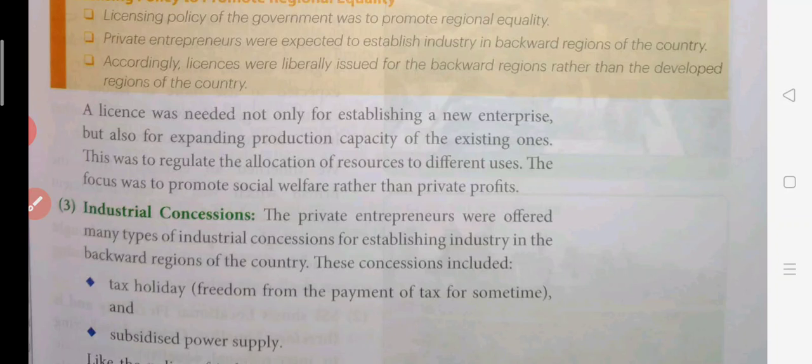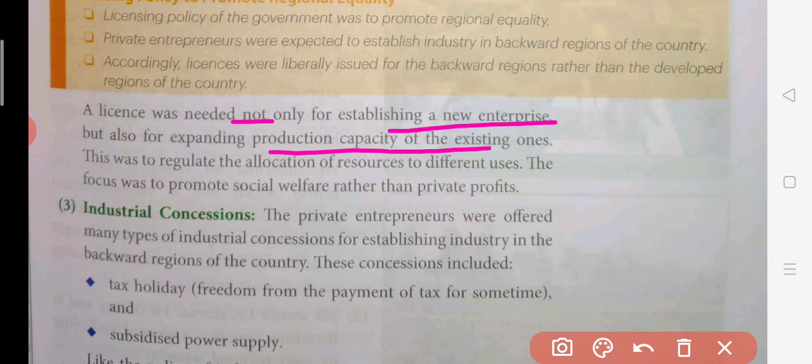But if you want to establish your company in a metropolitan city, then your license will be very hard to get. This was the condition at that time in this IPR. This license was needed not only for establishing a new enterprise but also for expanding the production capacity of the existing ones.